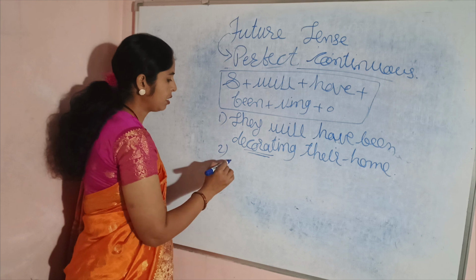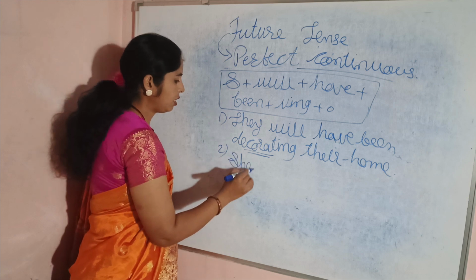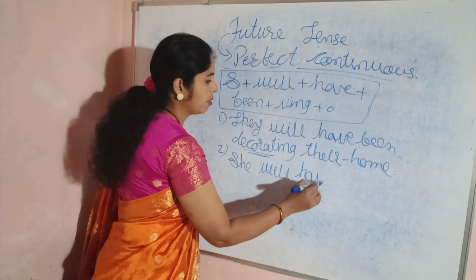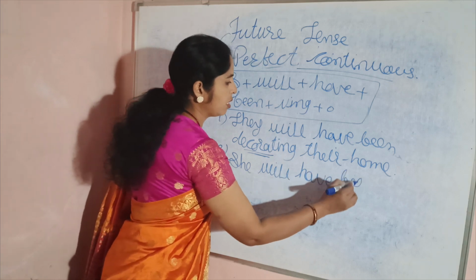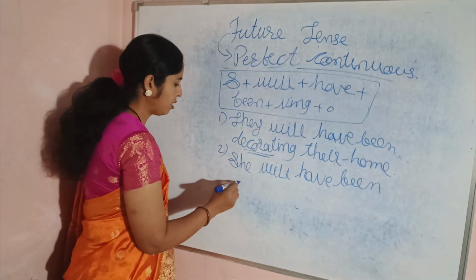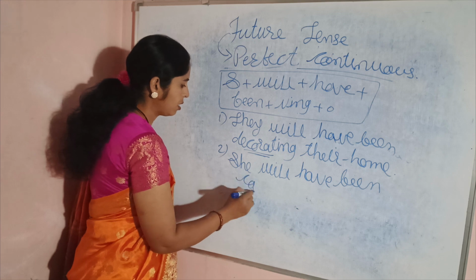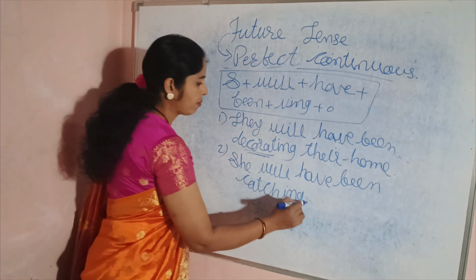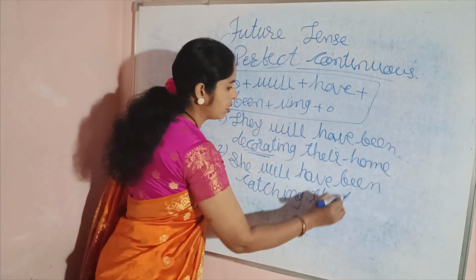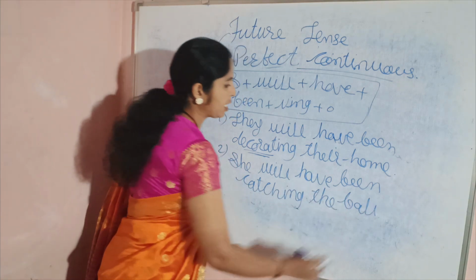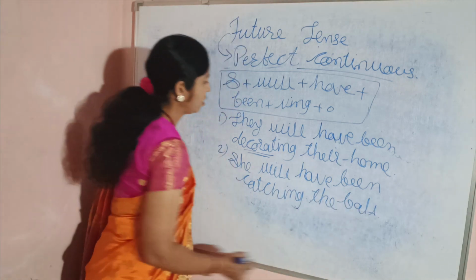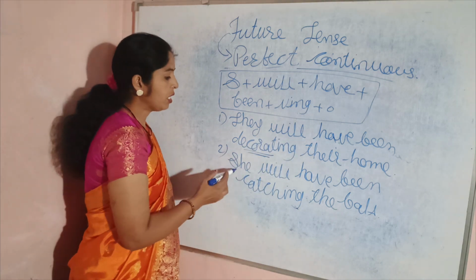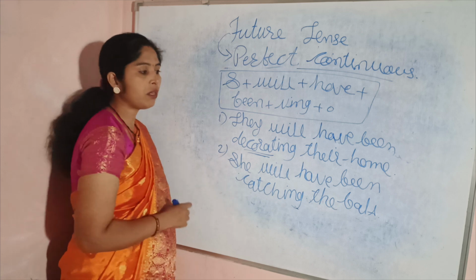Then the second one is, she will have been catching the ball. They will have been decorating their home. She will have been catching the ball.